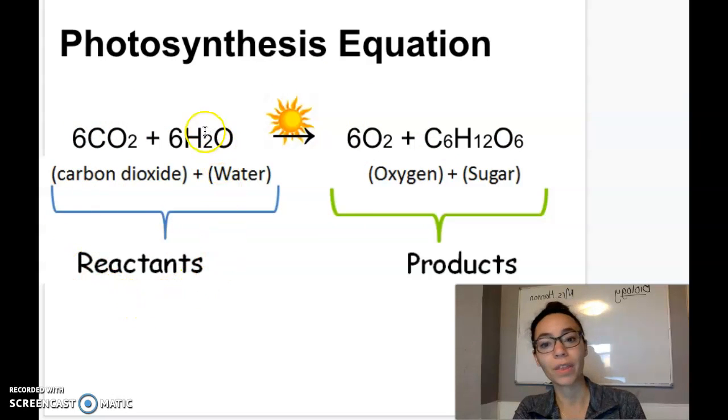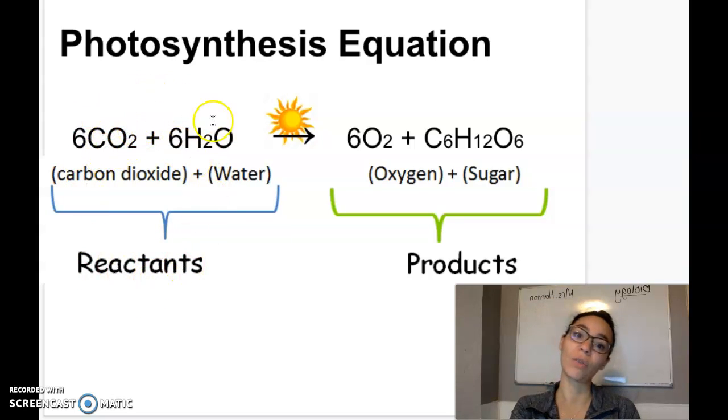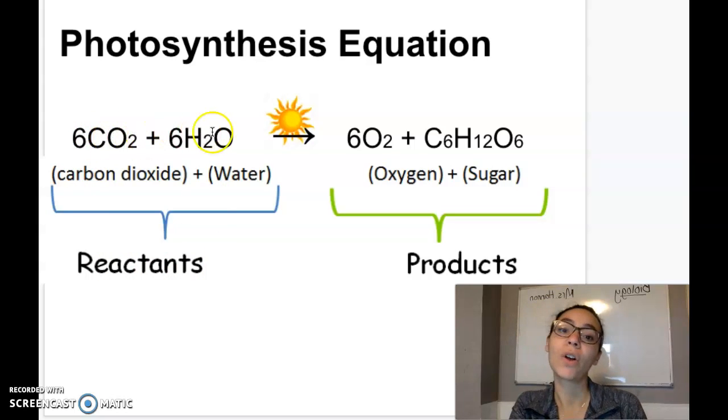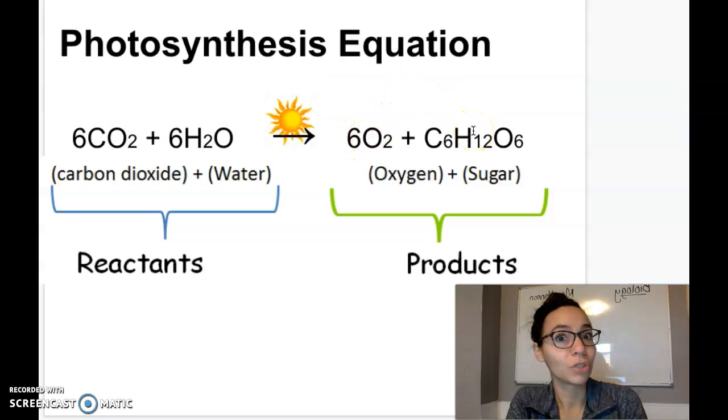Okay, and again, remember the things that go into an equation are called reactants. Those are the things that are needed. So these are the things going into the plant, right? The plant is taking in carbon dioxide from the atmosphere, water from the soil, and converting those into oxygen and glucose, sugar.